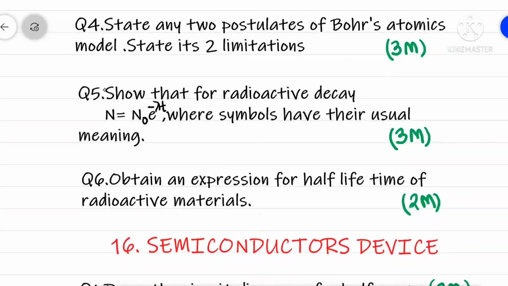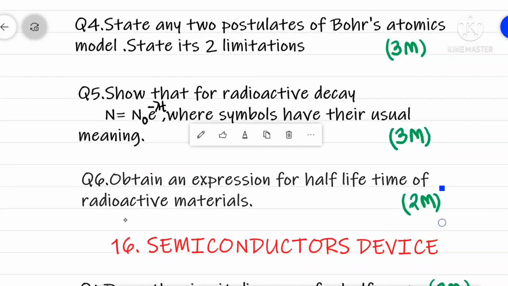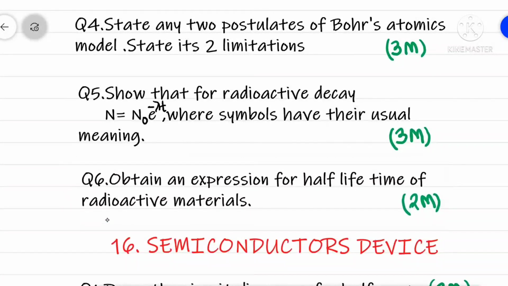Question 5. Show that for radioactive decay, N is equal to N0 into e raised to minus lambda t, where symbols have their usual meanings. 3 marks. Question 6. Obtain an expression for half-life time of radioactive materials. 2 marks.